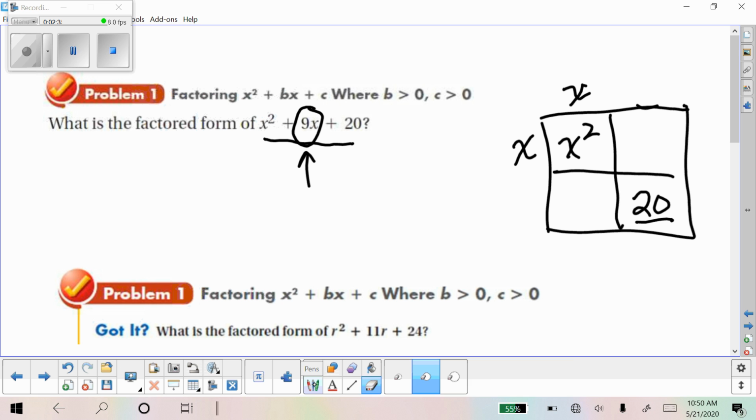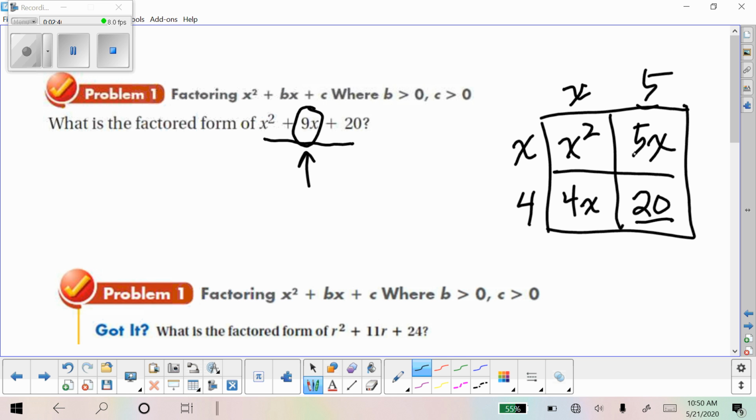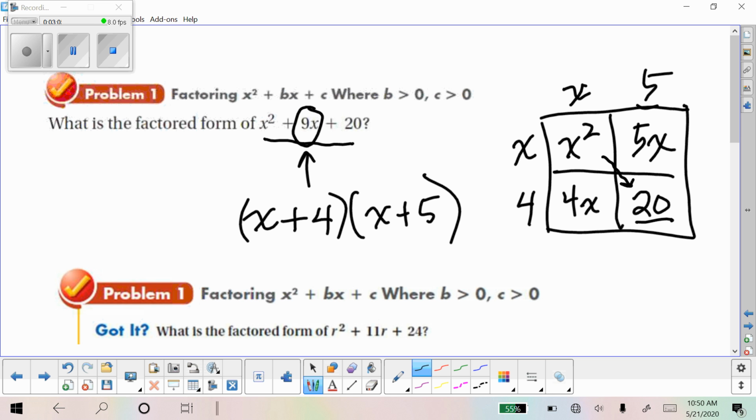That's basically what we have to be thinking about. And those two numbers are 4 and 5, and they're positives because this square would now be 4x. This square right here would be 5x. And added together, they equal 9x. So the factored form expression is x plus 4 times quantity x plus 5. Now, I want you to notice one other thing that might be helpful in this. Notice that when I multiply these two, and I multiply those two, I get the same exact thing. They're both equal to 20x squared.